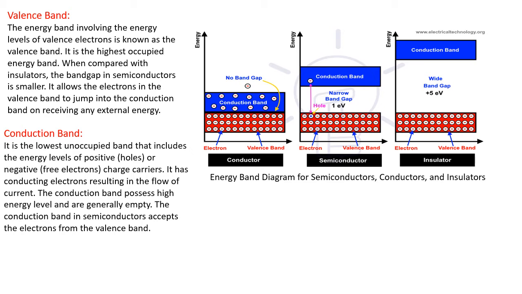Once the electron comes into the conduction band, it becomes free from its parent nuclei and contributes to the conduction of current or electricity.